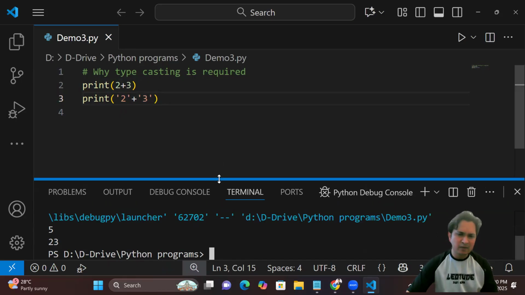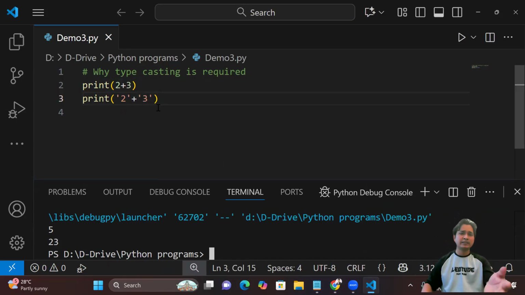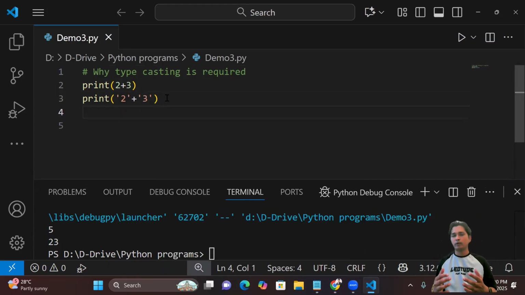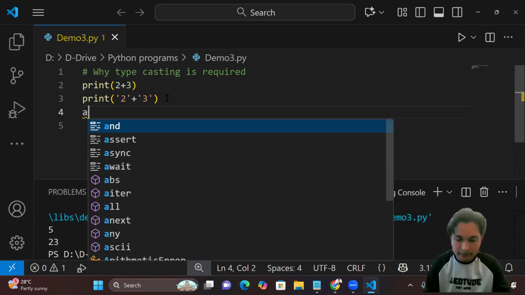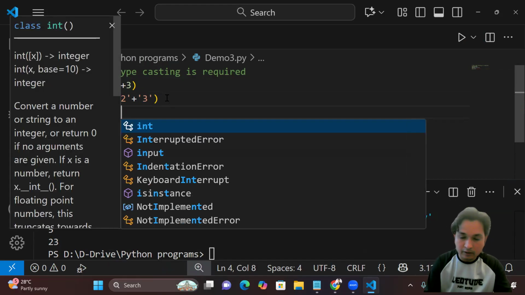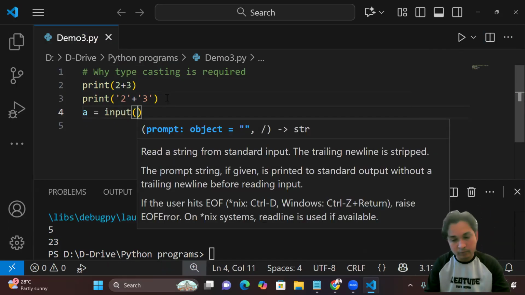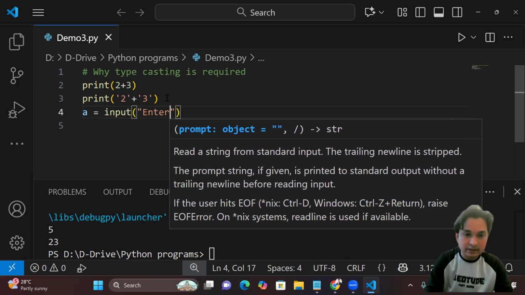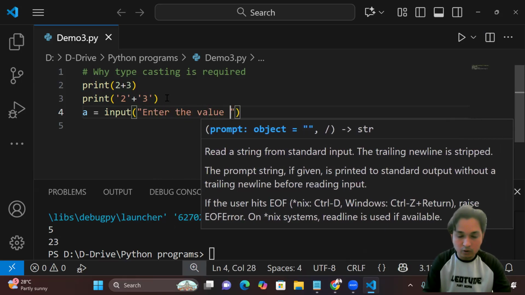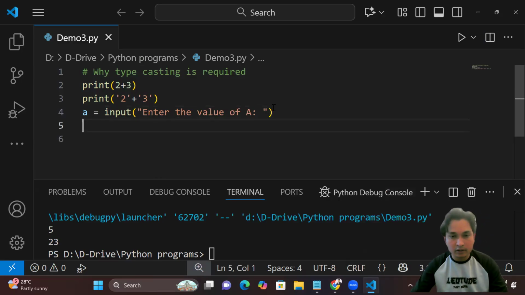Now you will say, sir, why are you teaching these things? We already know this part. That is good. But that is a compile time assignment. When we talk about runtime assignment, accepting a value at runtime, what will happen? A equal to, you can see here that I'm going to use the input function, because in Python we use the input function to accept a value. So I will just say, enter the value of A. And the same thing, I'll just copy this line.